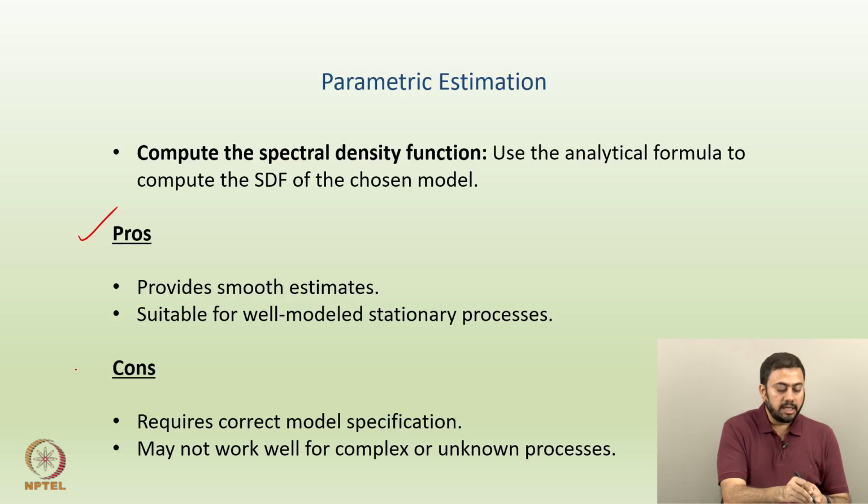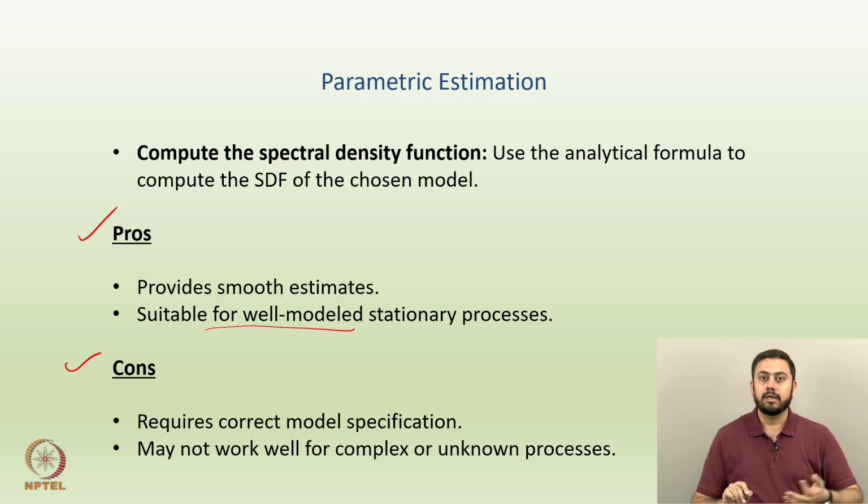But at the same time, there are some disadvantages as well, or what exactly are the cons. It requires the correct model specification, right? So the second advantage here could be a disadvantage also, that it has to rely on some well modeled stationary process. So the correct model specification should be known. If it is unknown, then of course you can't move ahead with the parametric estimation, or if you are not very clear about what the model could be, then parametric estimation is not the solution.